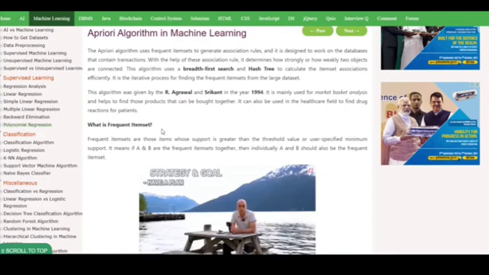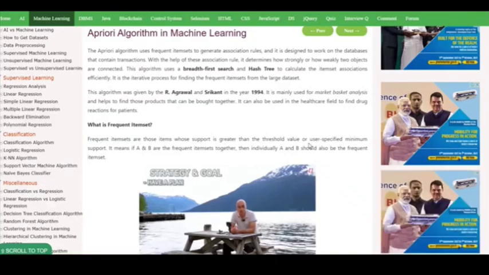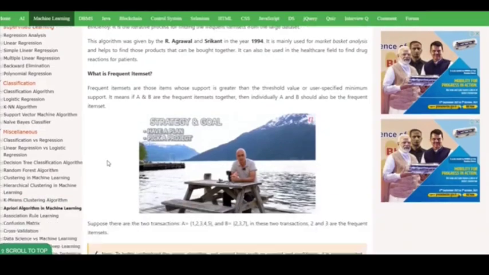Frequent item sets are those item sets whose support is greater than the threshold value, or the user specified minimum support. It means if A and B are a frequent item set together, then individually A and B should also be frequent items. What does this mean? We can understand it by an example.